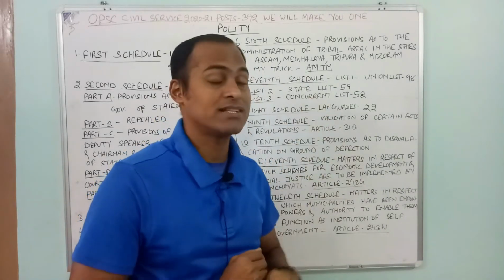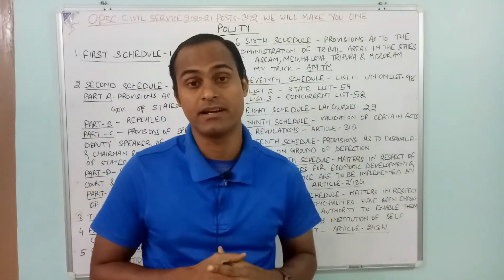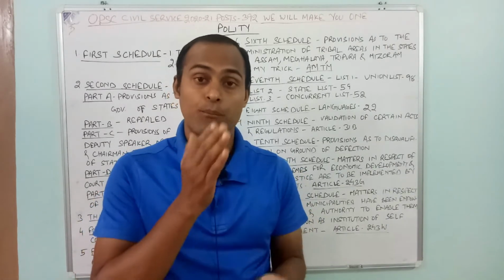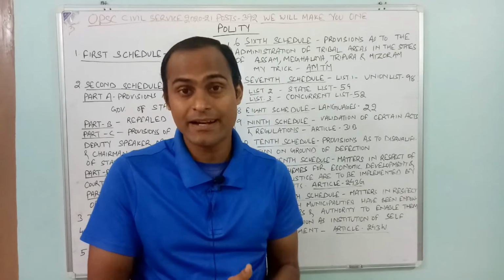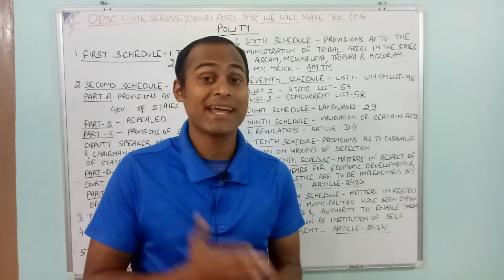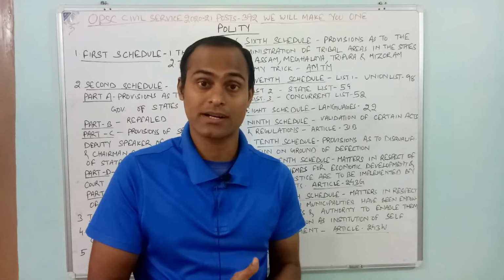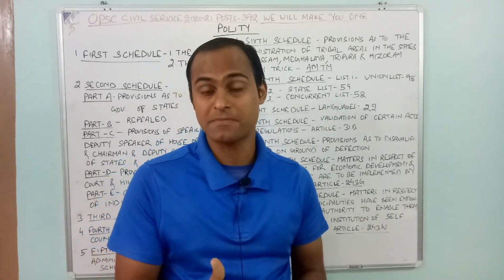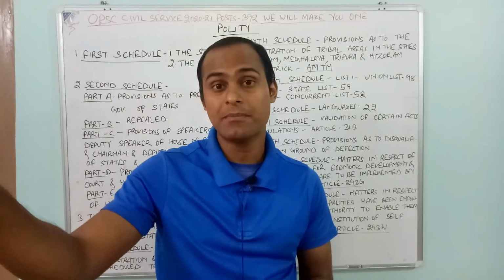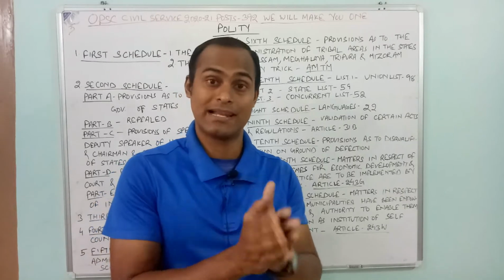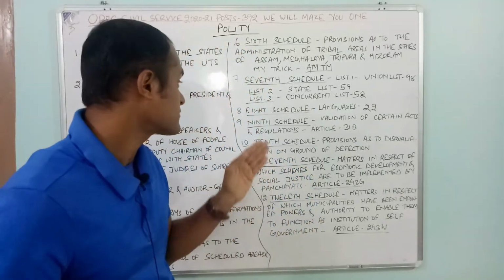And the last one is the concurrent list. What is the concurrent list? Concurrent list is the list in which both the state legislative assemblies as well as the Parliament, these two, can legislate. Means the concurrent list has all the subjects in which the Union Parliament as well as the state legislature, both of them can legislate.